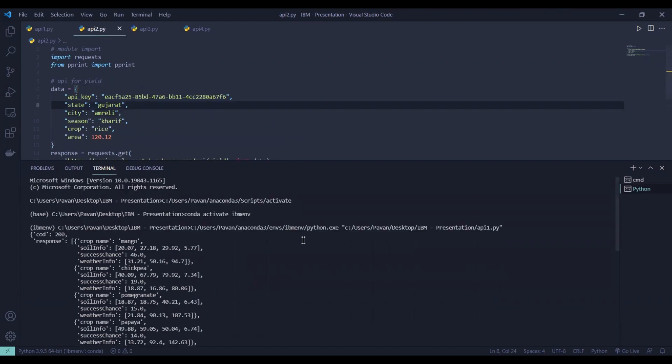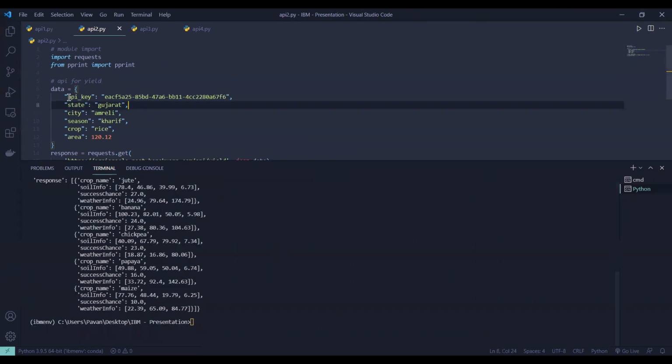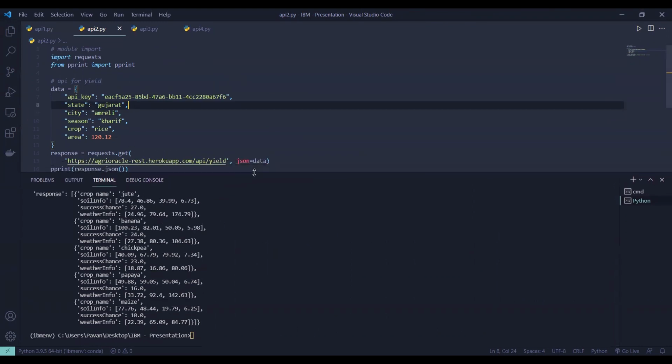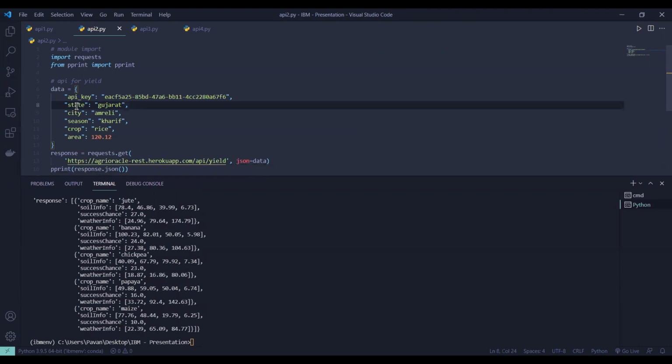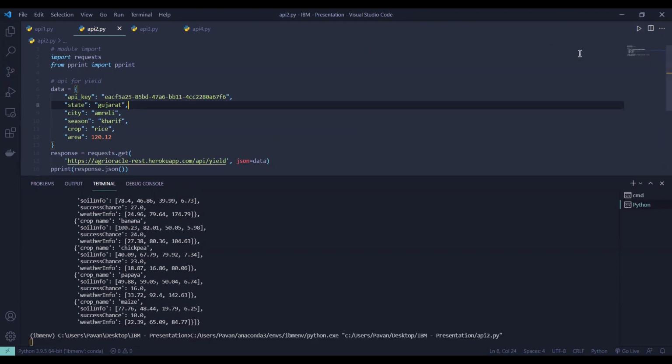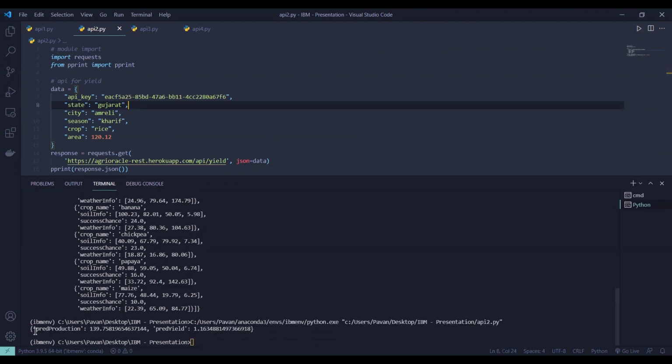We'll see the second API response. For that, we required API key, state, city, season, crop, and area in JSON format. And let's run the code. So you can see that production and yield is generated for us.